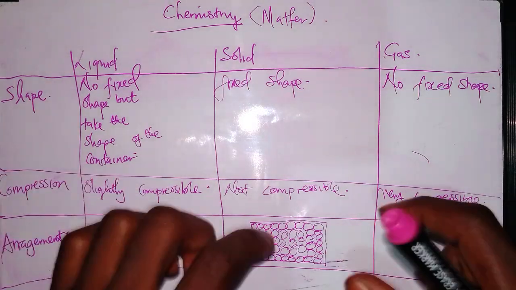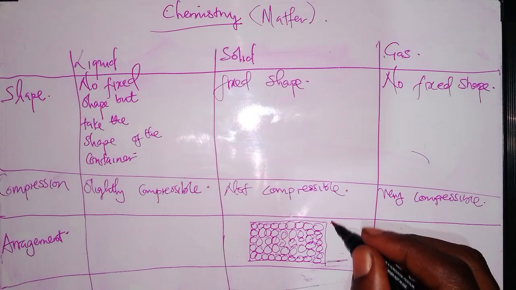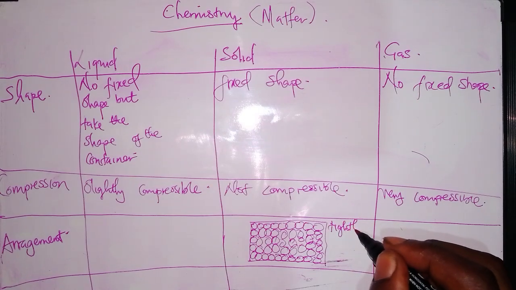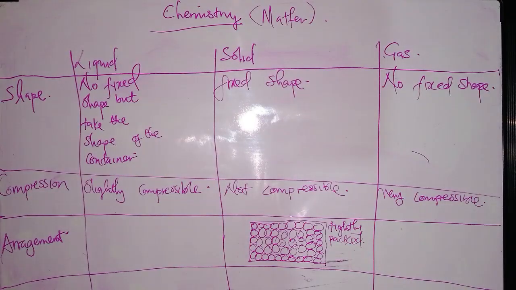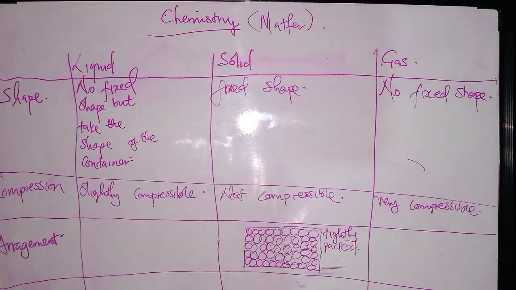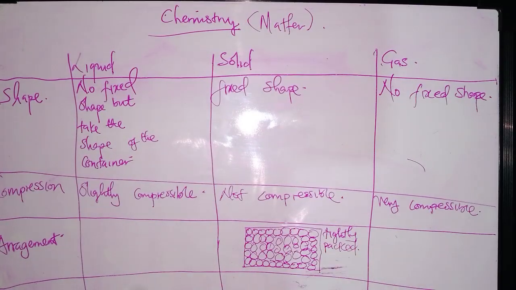Yeah. So this is the diagram. And in the notes, you can say that they are tightly packed. Yeah, so that is the arrangement. This is the reason why a solid is not compressed, because particles are tightly packed together.